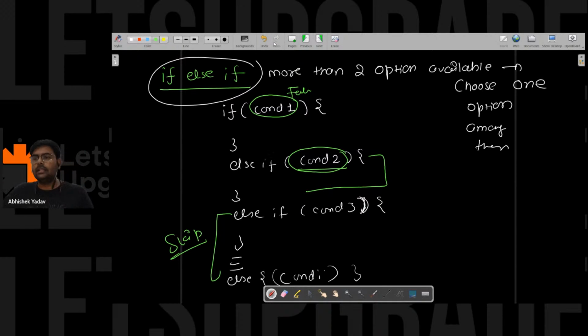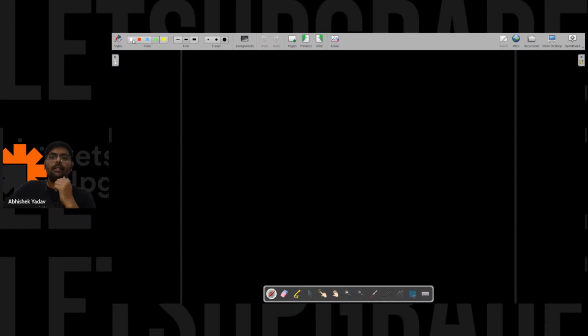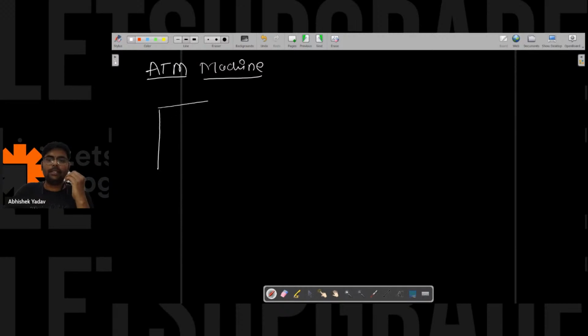So let's try to understand this with the help of an example. Let's take a good example. What I have to do now is create an ATM machine. Guys, you have used an ATM machine. What happens in an ATM machine? You have two options available.